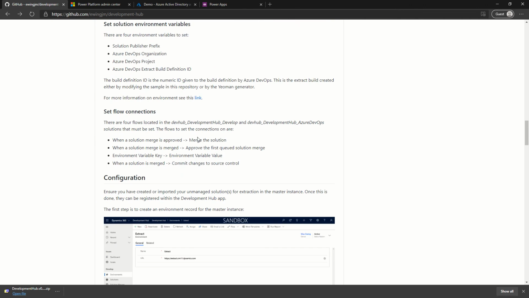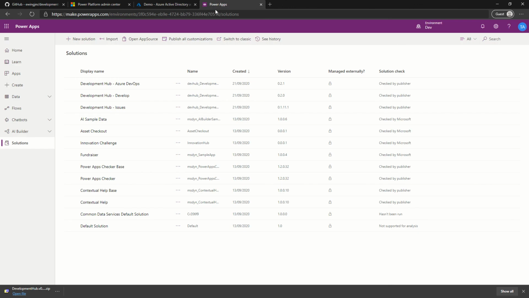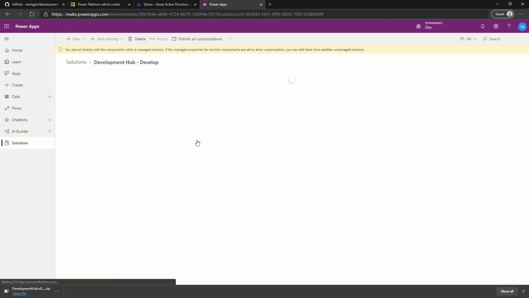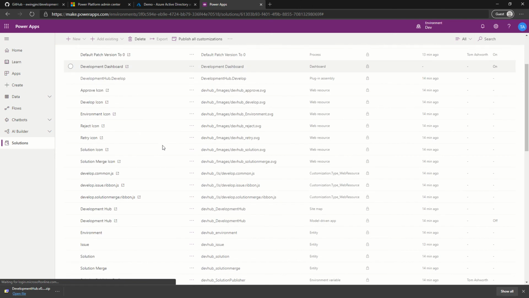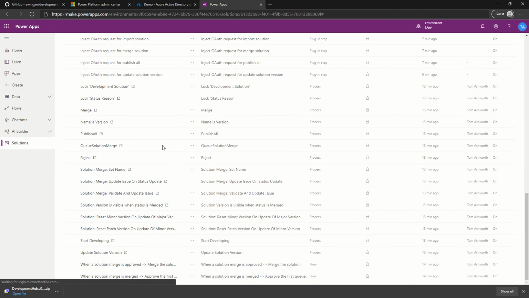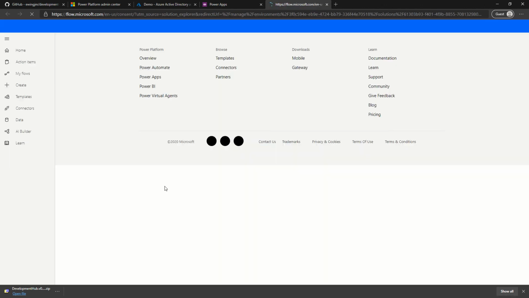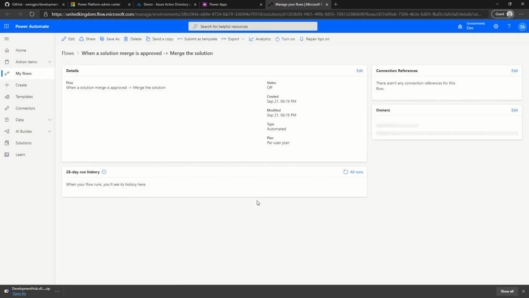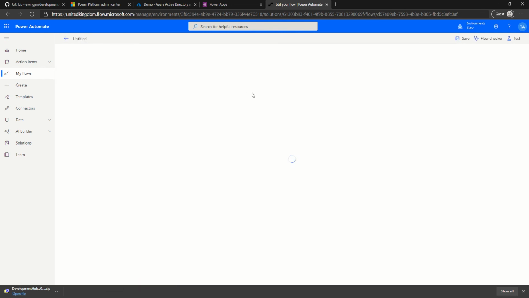Next, we need to set the flow connections. We will locate the develop solution. We'll edit it. Continue.